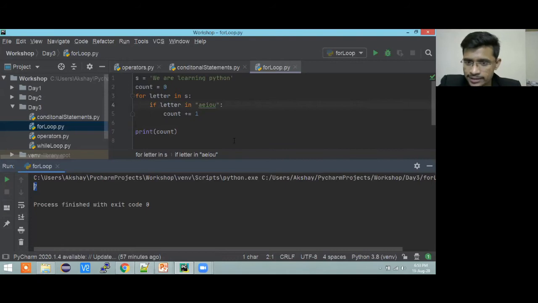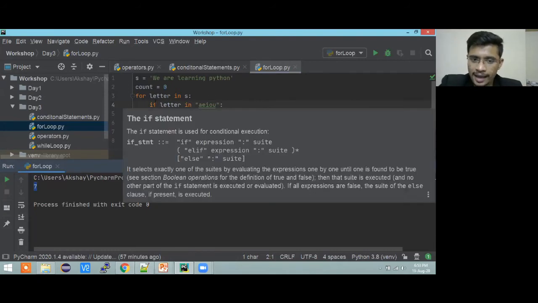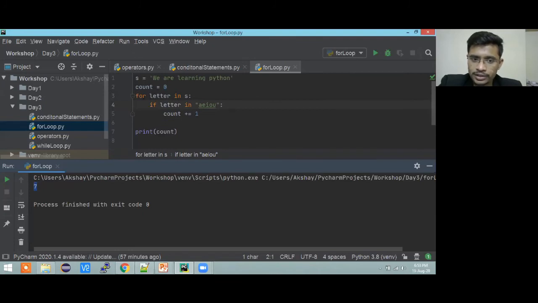So just try to understand. I'm going to go through the code again because this is very important. You need to know how this is happening. First we are iterating through this string, taking one letter at a time. We took the first letter in the first iteration. For letter in S, the first letter we got is W. We check if W is part of this A, E, I, O, U.